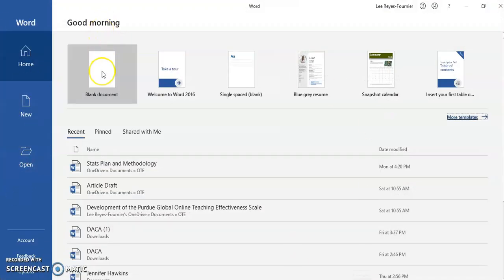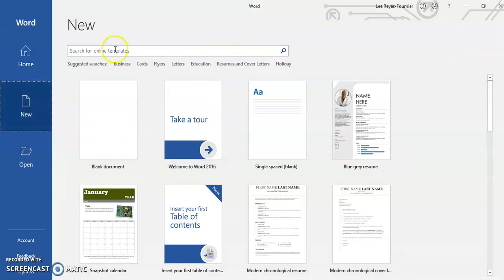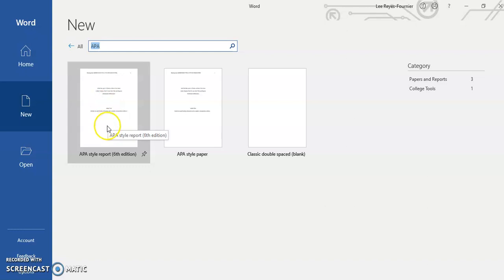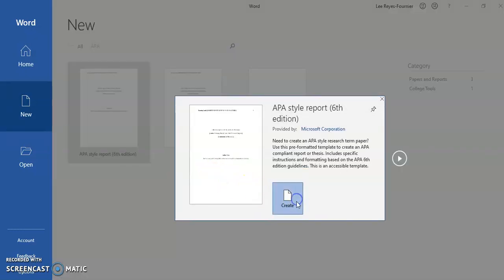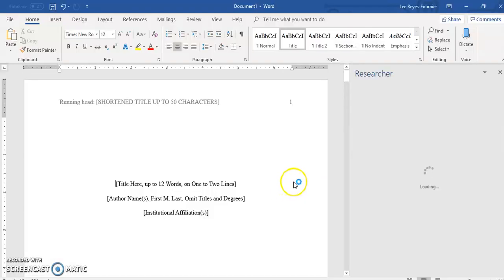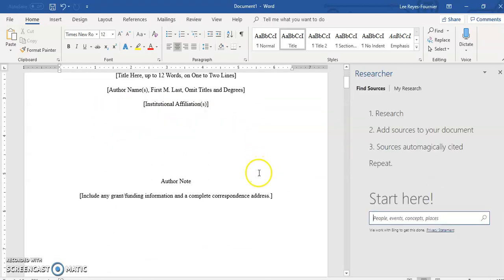Also, for APA style, and I've said this before, Microsoft Word has a template for APA. So if you open up a new document, you have your blank documents and all that. But if you go up here to your search bar and just type in APA, right here, APA style report, create, and there you go. This is your APA template. It's all ready to go.